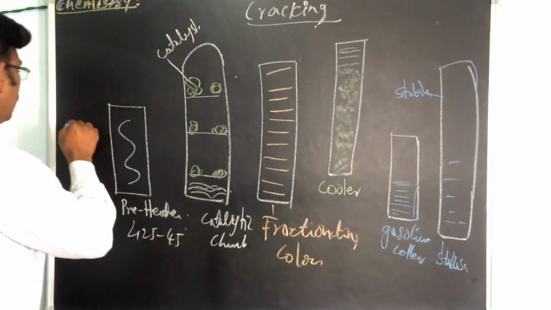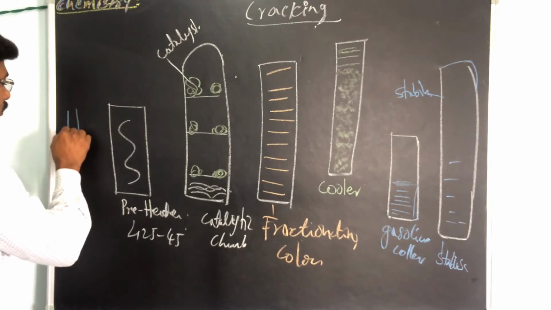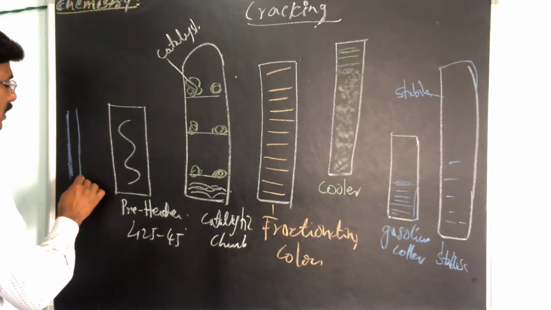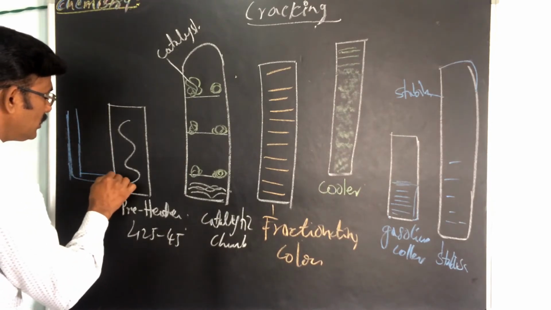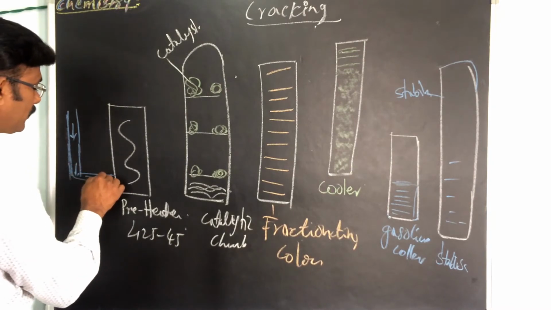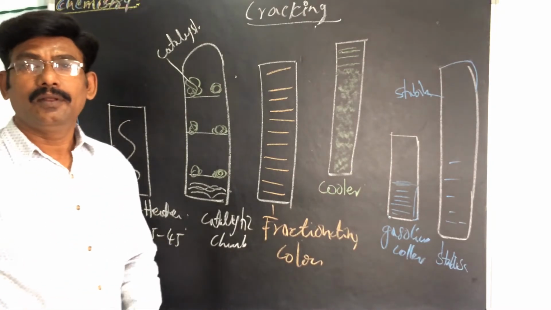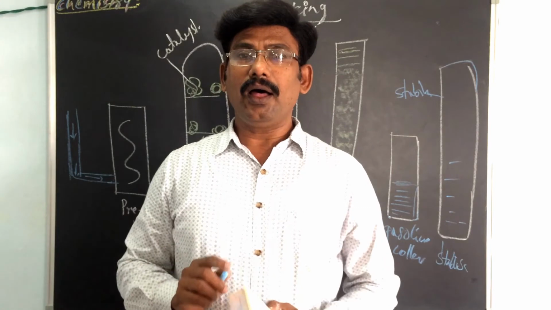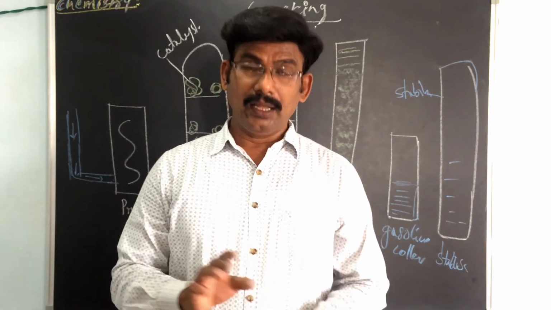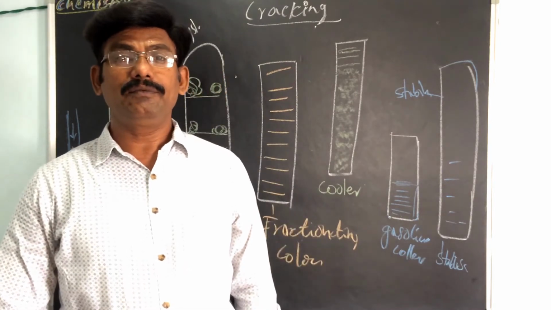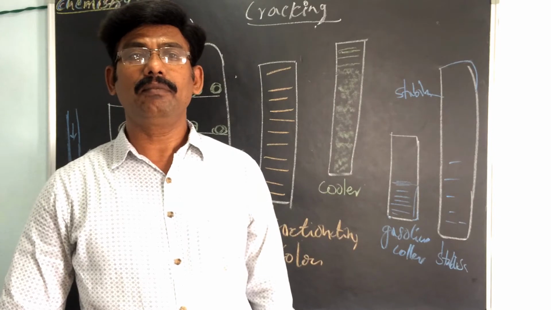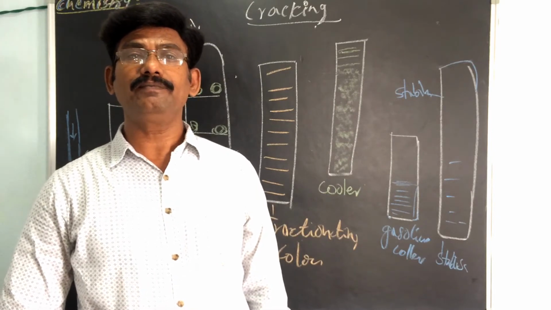Okay, the crude oil, the higher, larger liquids, enters into this one. You just have to remember the diagram.